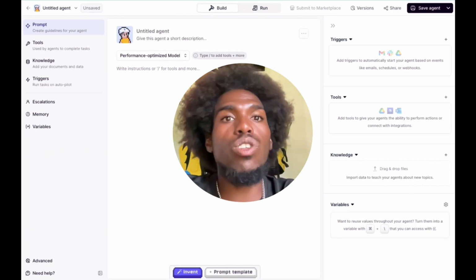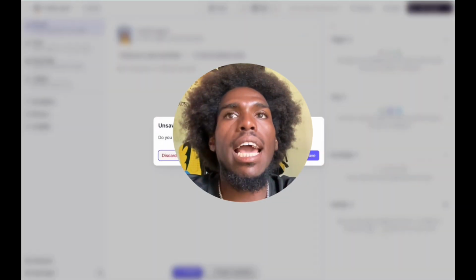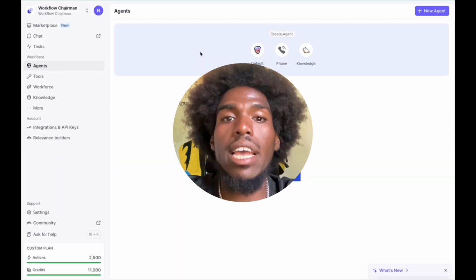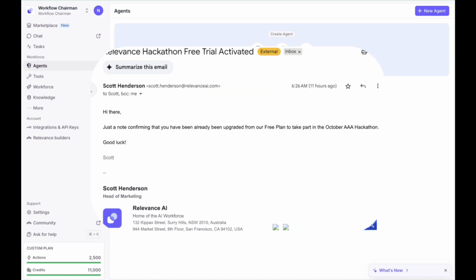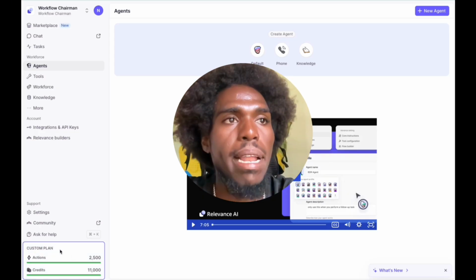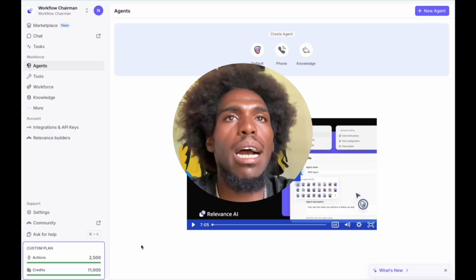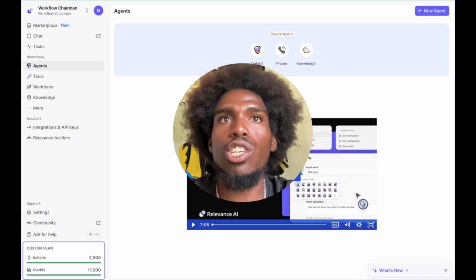Again, I've never used this platform before. I did make my account last week and they accepted me into the hackathon and upgraded my account. Okay, you can see right here it says custom plan. Normally when you sign up it says free plan, but for the hackathon they have a custom plan. Comes with just a few benefits.